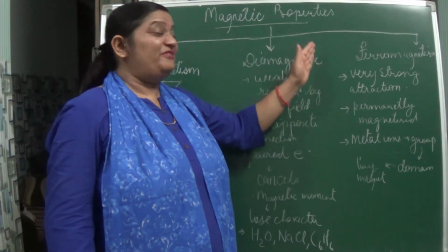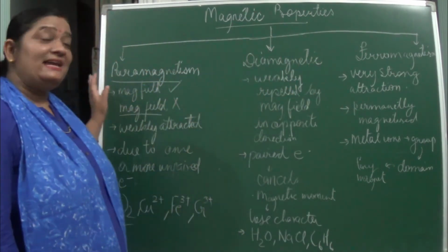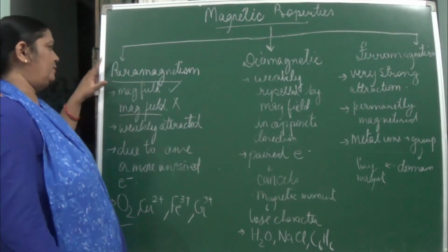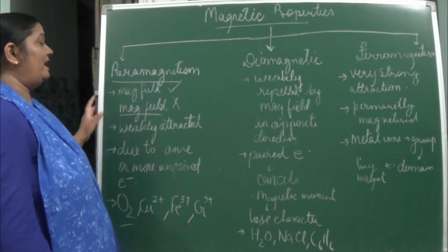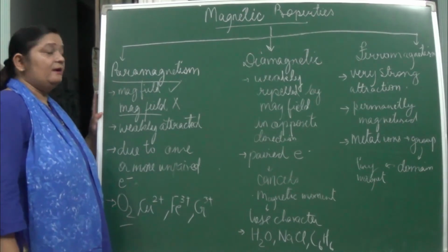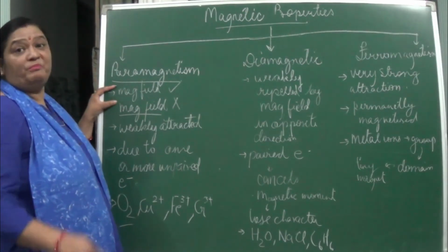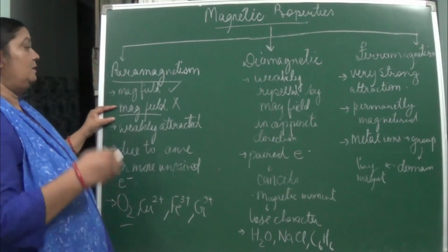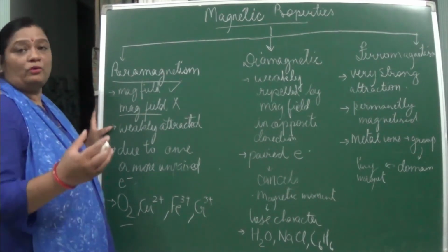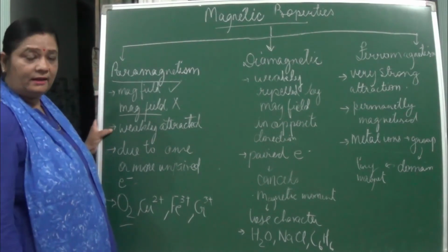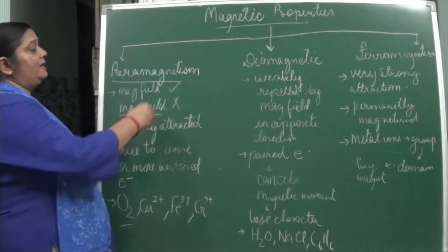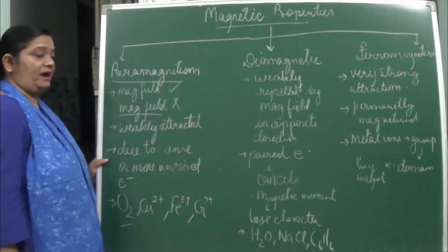Okay, ferrimagnetism and antiferromagnetism. So first, paramagnetism. Here you will see that they are attracted towards the magnetic field when placed in the magnetic field. If it is not placed, it will not be. So we say it is weakly attracted in the magnetic field.